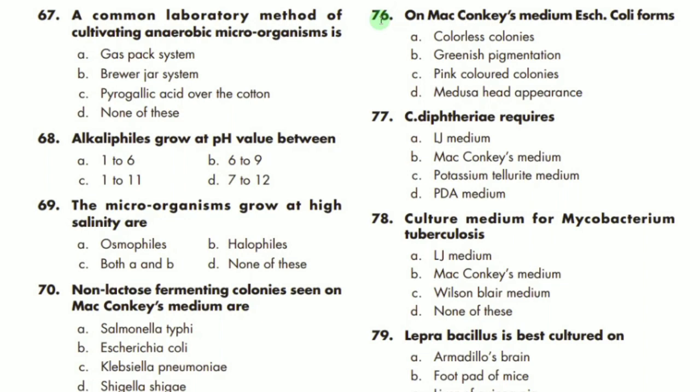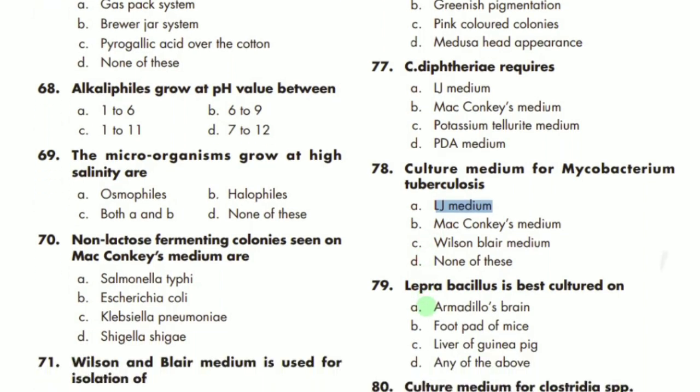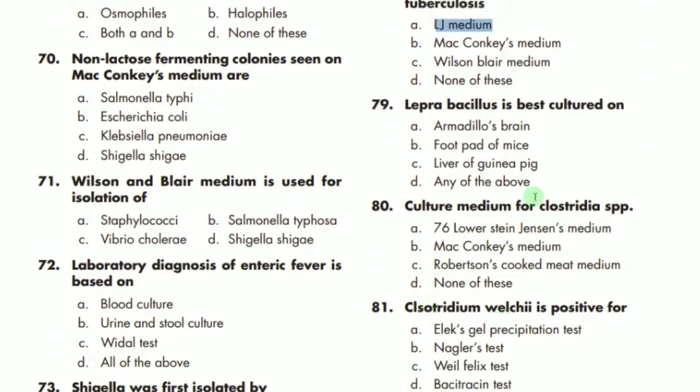So let's start. The 76th MCQ says that on MacConkey media, E. coli forms pink color colonies. C is the correct option. Corynebacterium diphtheriae mostly requires potassium tellurite medium. C is the correct option. For Mycobacterium tuberculosis, the culture medium is LJ medium. 79th MCQ: Leprae bacillus is best cultured on the footpad of mice. B is the correct option.